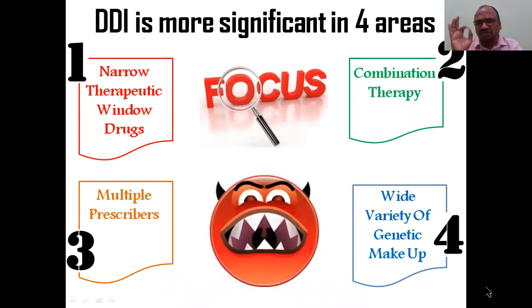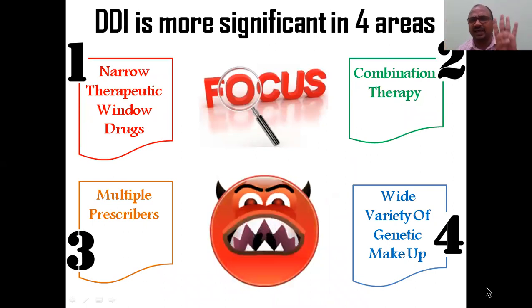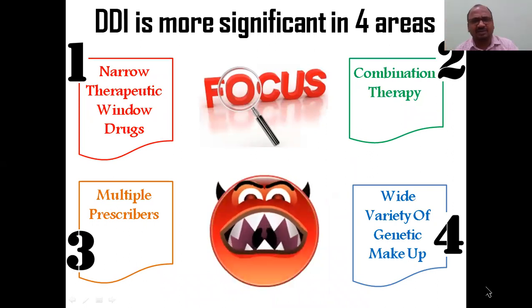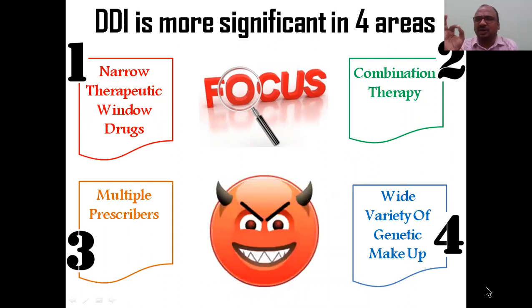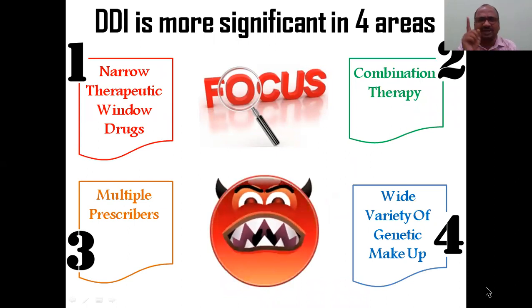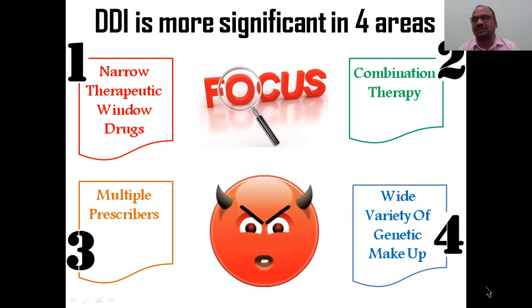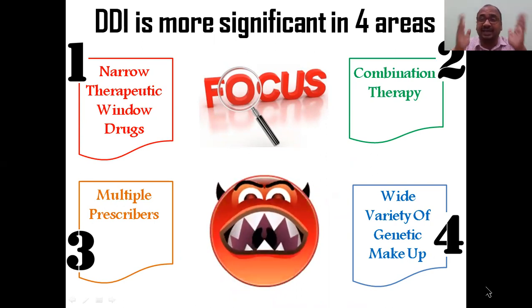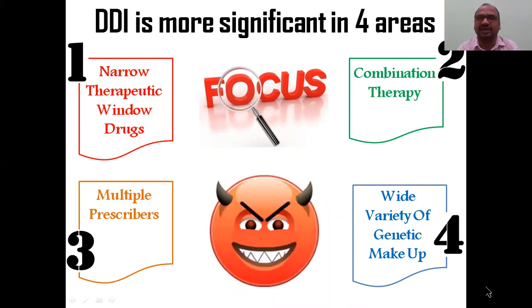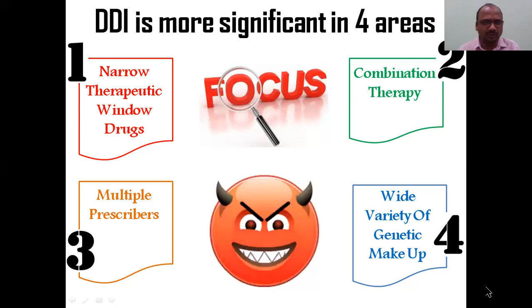DDI is more significant in four areas. Number one, narrow therapeutic window drugs. We will discuss these points one by one. Narrow therapeutic window drugs: therapeutic range and therapeutic index are the same. Then number two is combination therapy.